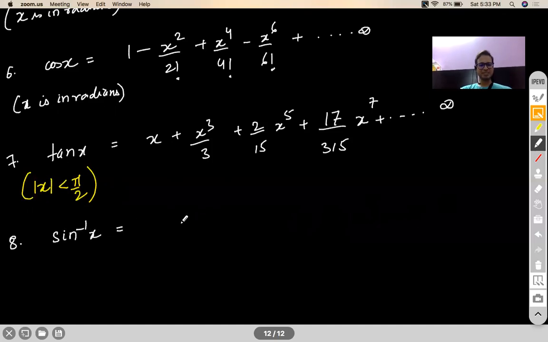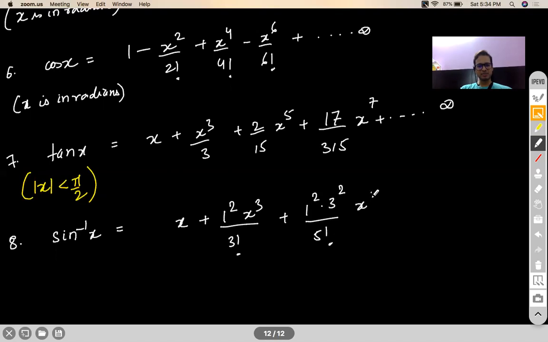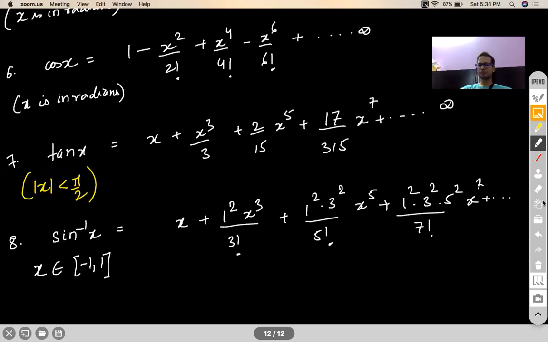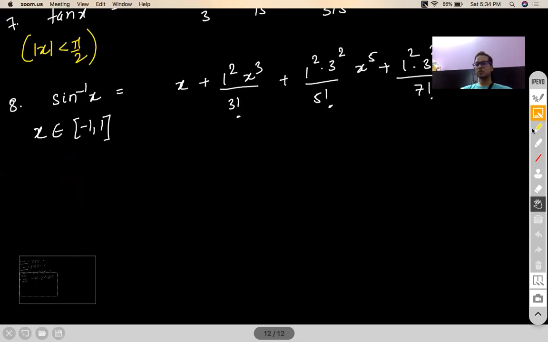Sine inverse x expansion goes like this. It's x plus 1 square x cube by 3 factorial. Then it is 1 square 3 square by 5 factorial x to the power 5. Then 1 square 3 square 5 square by 7 factorial x to the power 7, and so on. Please note, this series works only when your x lies in the interval -1 to 1. This is actually the domain of the function also.